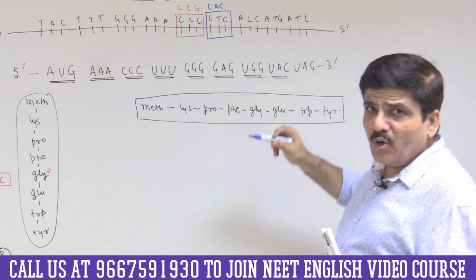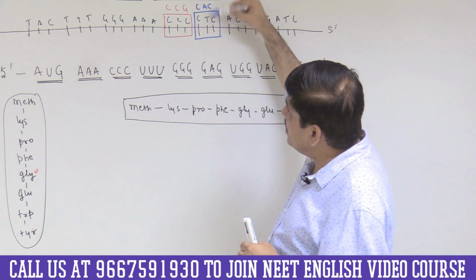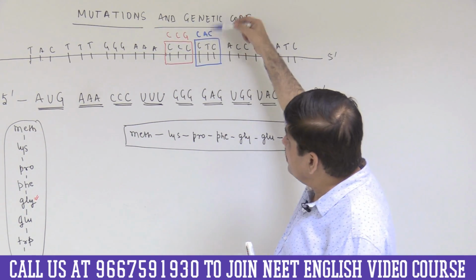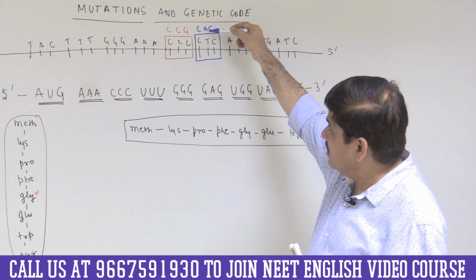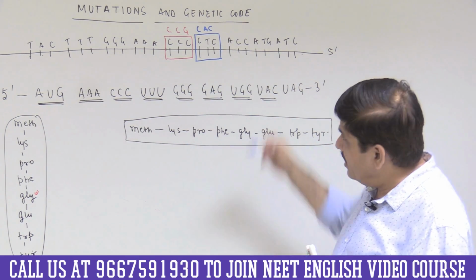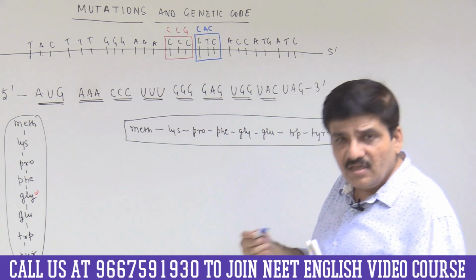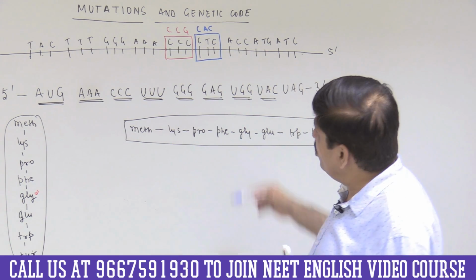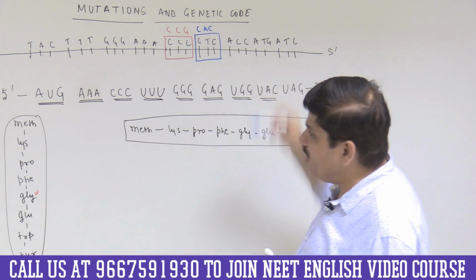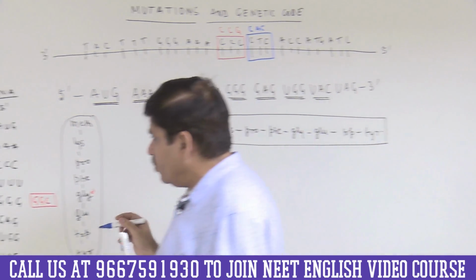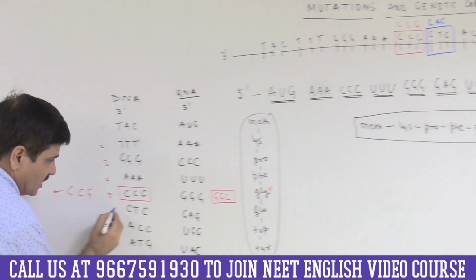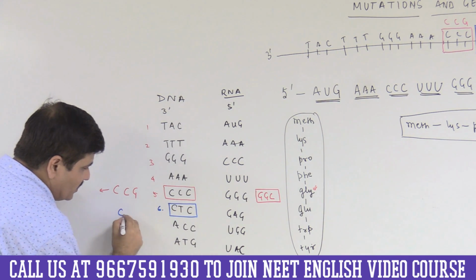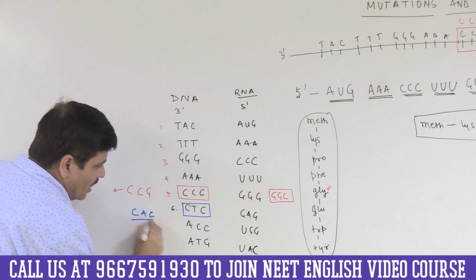You can see a point mutation. Obviously there will be a base pair, because we know that DNA is double stranded, and the other strand will also have a nitrogenous base that will make a pair with this, and therefore we are saying in the definition that change in one or two base pairs, this would be called as gene or point mutation. So this has been mutated. Now let us see that what is happening here. This was the sixth codon of DNA that got mutated to CAC.